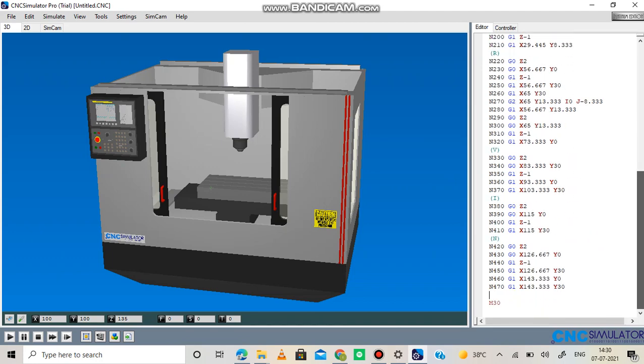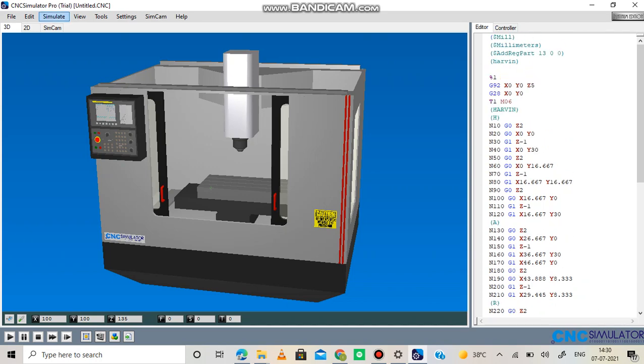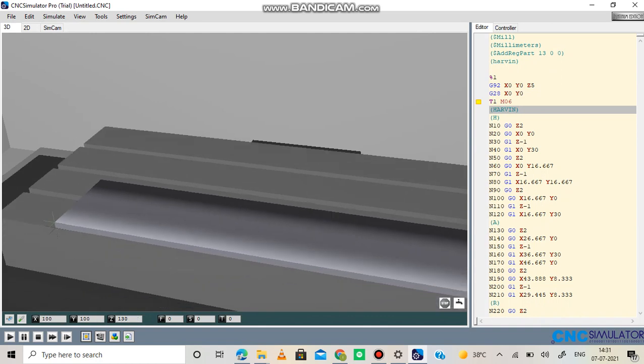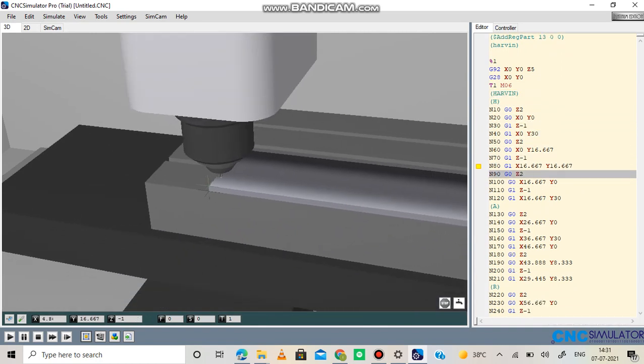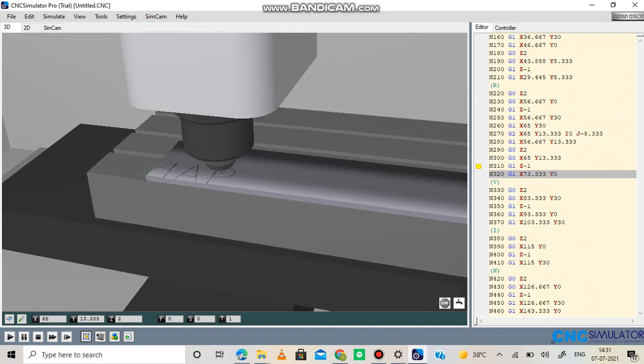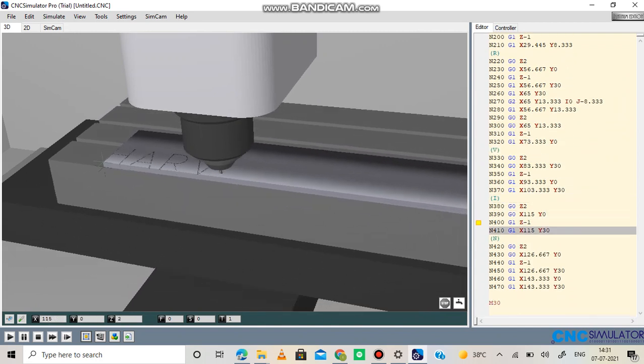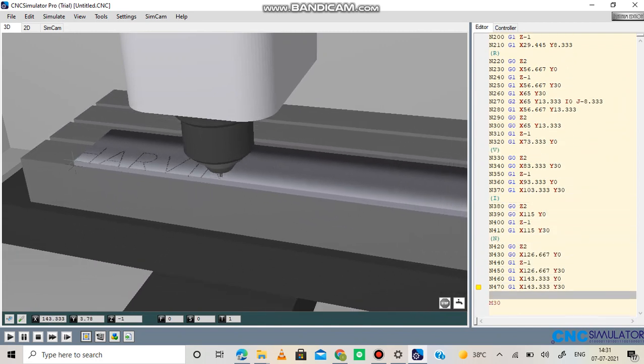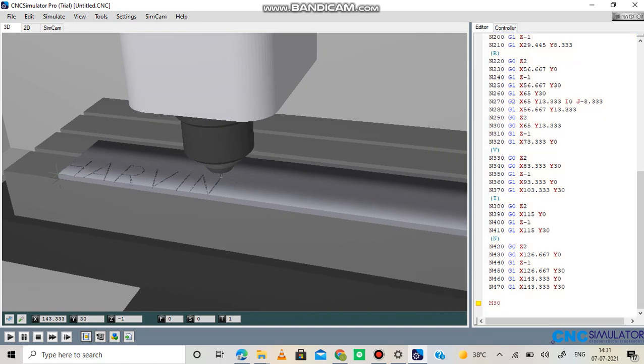The code is going to end with M30, the end operation. Save it. So that's it.